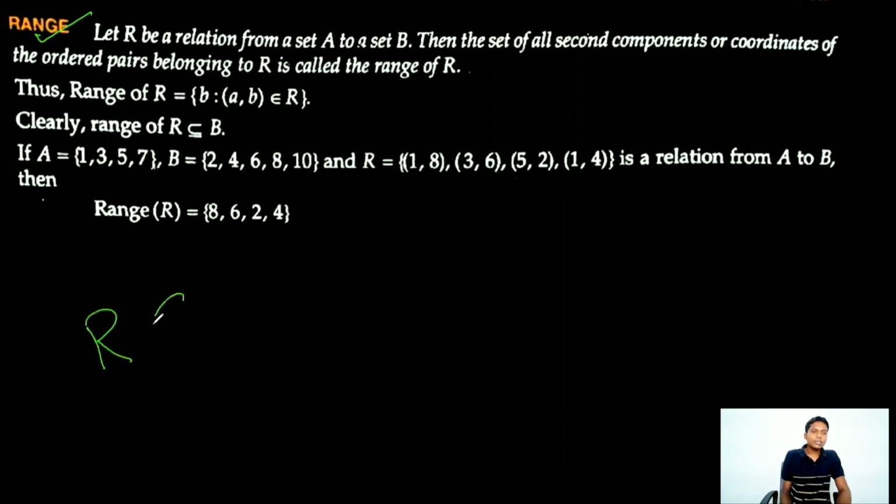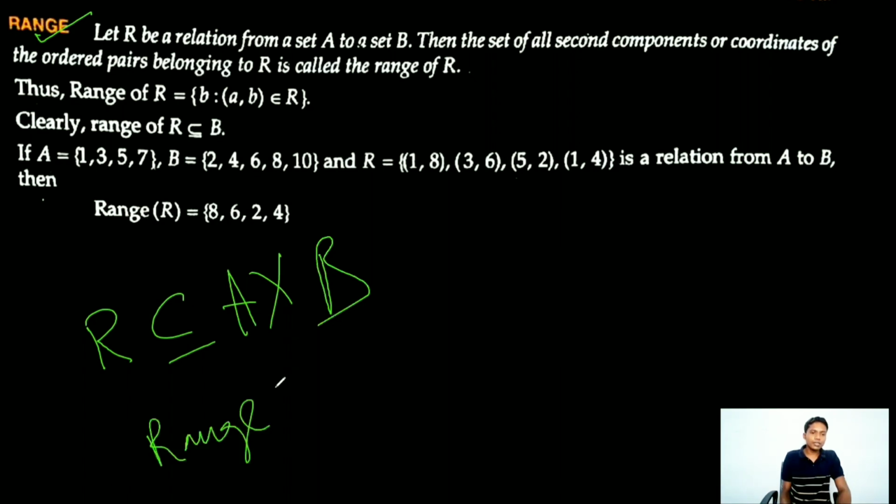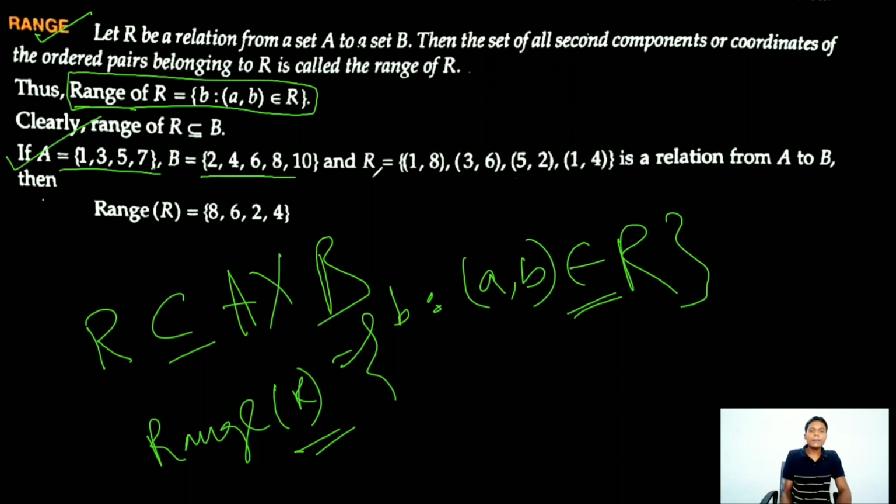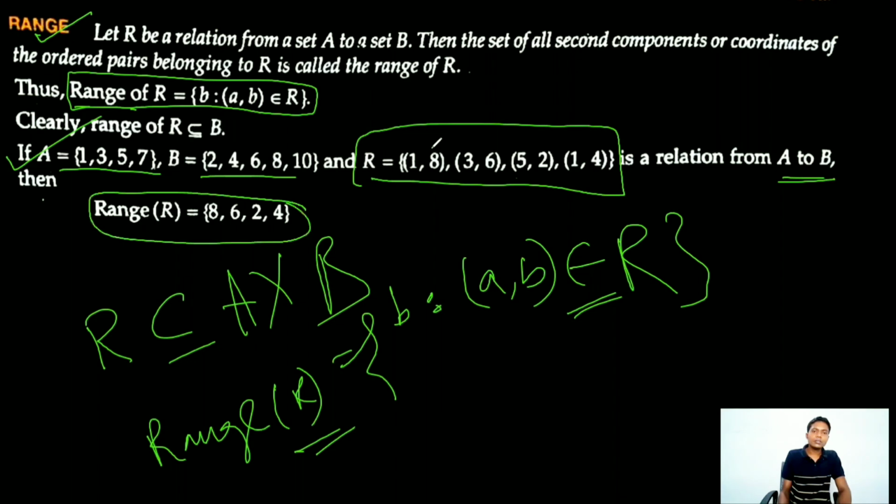If R is a subset of A cross B, then the range of R, RNG, is the set that contains only the second elements of the relation R. This is the definition of the range of R. Clearly, this is set B, and this is a relation R defined from set A to B. The range of R is the collection of only the last elements: 8, 6, 2 and 4. Understood? This is the range of R.